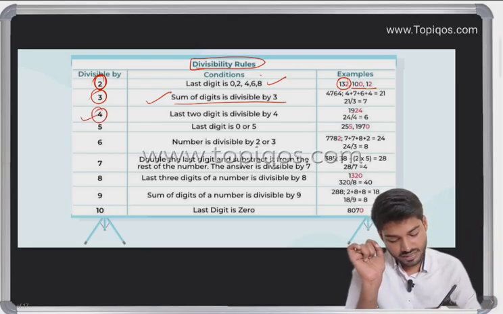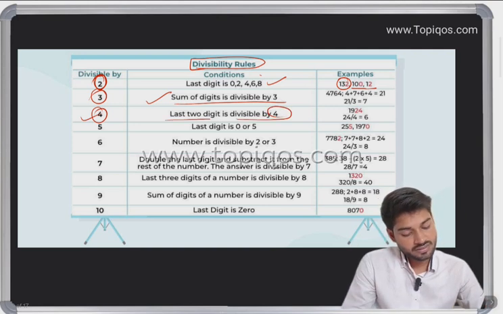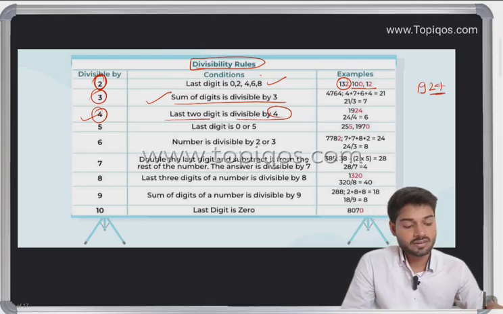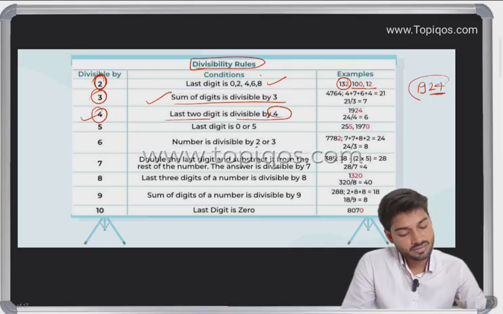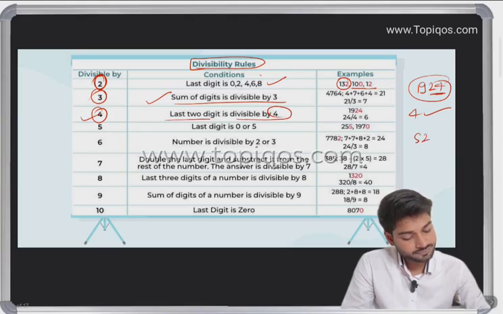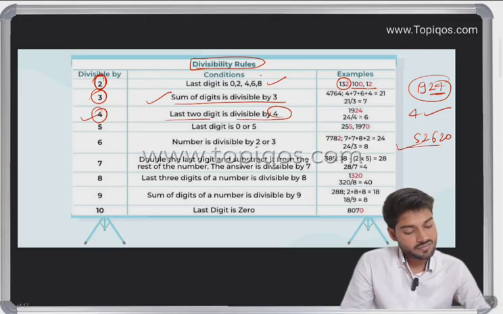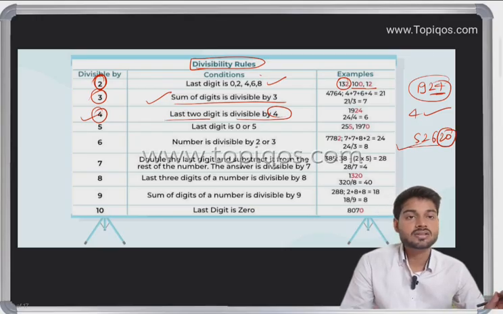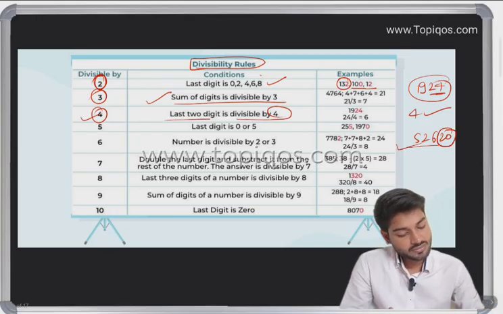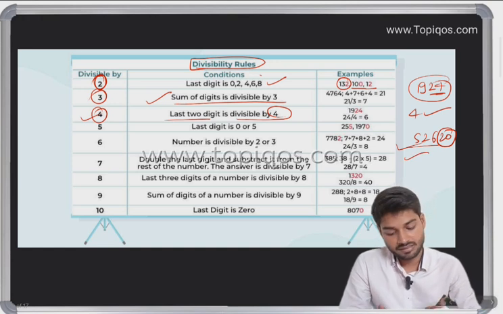For 4, the last two digits of the number should be divisible by 4. For example, they have given the example 1924. Its last two digits, 24, are divisible by 4, so the number is divisible by 4. Now if I take 52620, tell me, would this number be divisible by 4? You have to check the last two digits. The last two digits are 20, and yes, 20 is divisible by 4. Basic, simple. Make it simple.